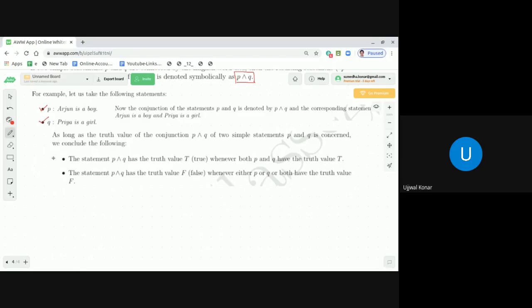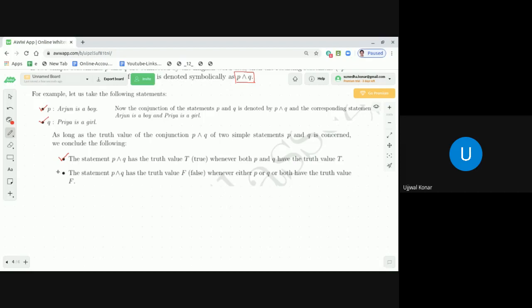The first one is that the statement P and Q has the truth value T whenever both P and Q have the truth value T. The statement P and Q, I repeat, dear students, the statement P and Q has the truth value T, whenever both P and Q have the truth value T.